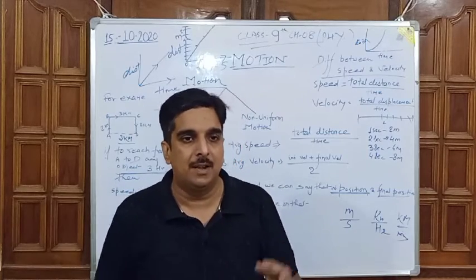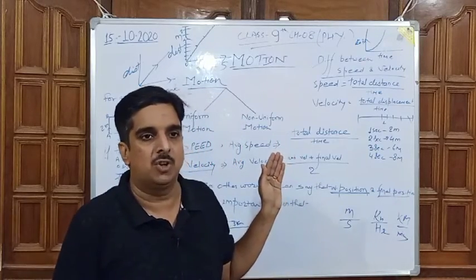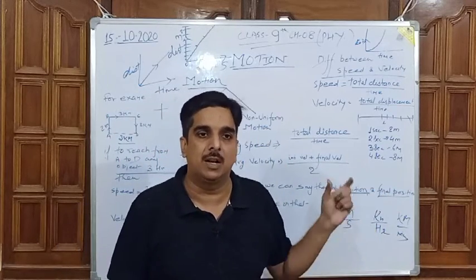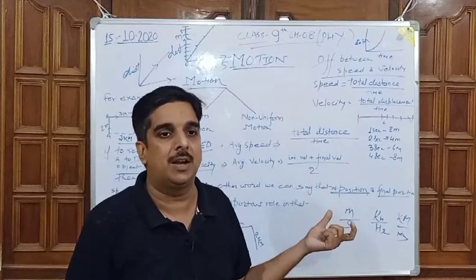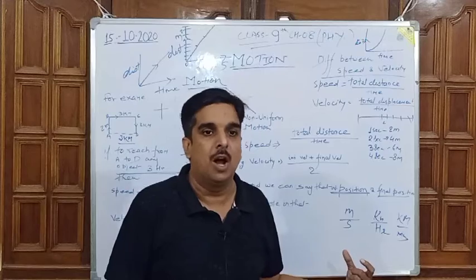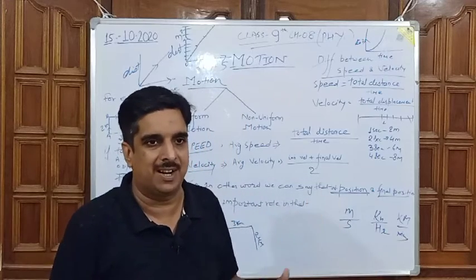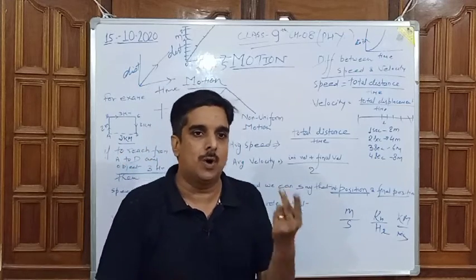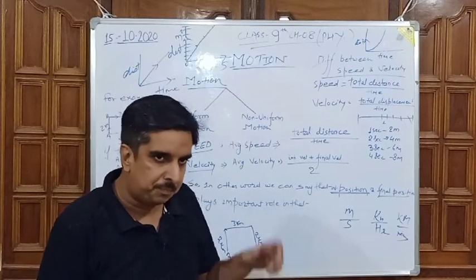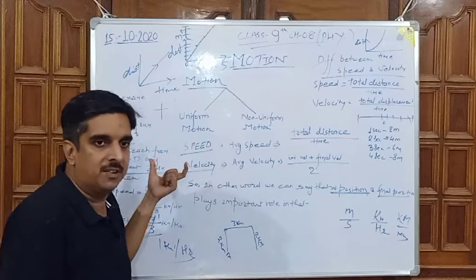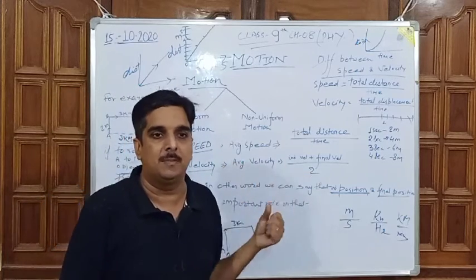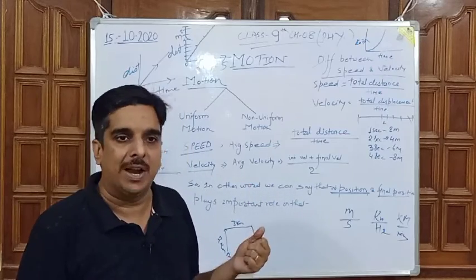So during numerical questions of motion, either convert distance into meter and time into second, or distance into kilometer and time into hour, giving kilometer per hour or meter per second. You know that these two are the only important units for finding speed and velocity. Displacement, always memorize, is the difference between the initial position and final position.